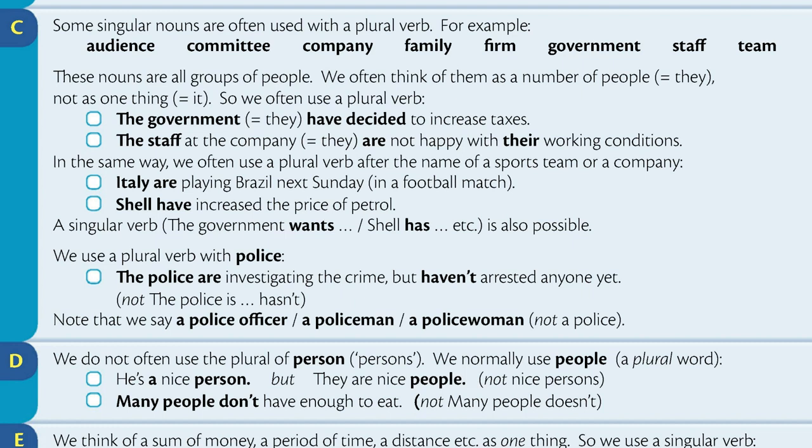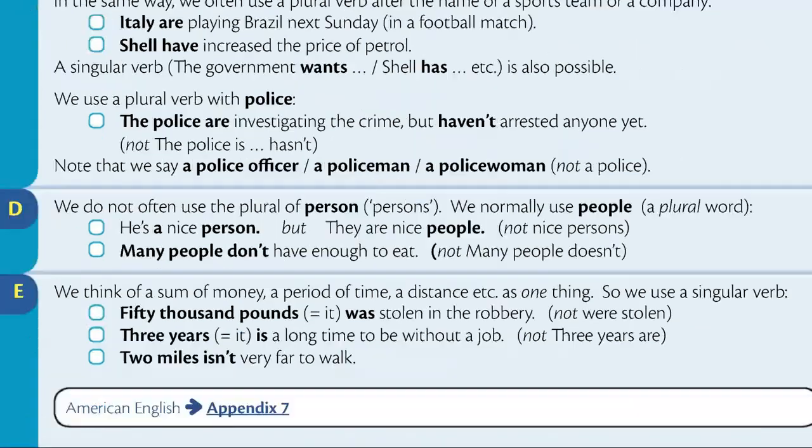In the same way, we often use a plural verb after the name of a sports team or a company. Italy are playing Brazil next Sunday. Shell have increased the price of petrol. A singular verb is also possible. We use a plural verb with police. The police are investigating the crime, but haven't arrested anyone yet. Note that we say a police officer, a policeman, a policewoman, not a police.